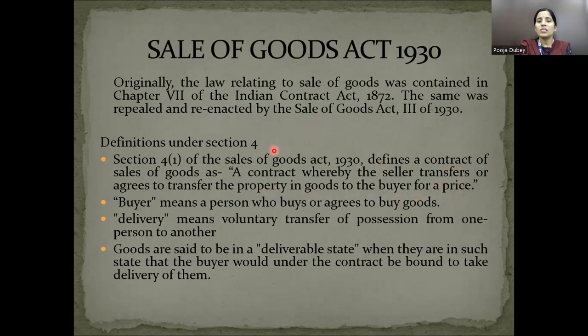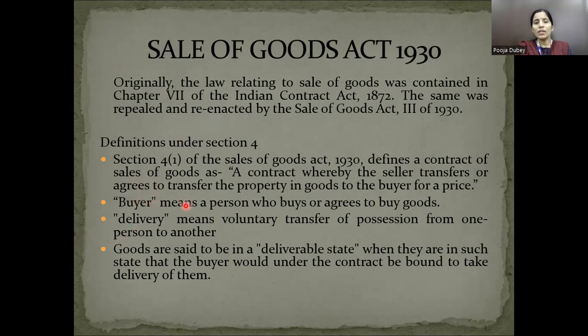There must be a seller, a buyer, and whatever exchange is happening for a price between them is because of the goods. Goods means the product which can be transferred from one person to another. The ownership is transferred from the seller to the buyer under this contract of sale.